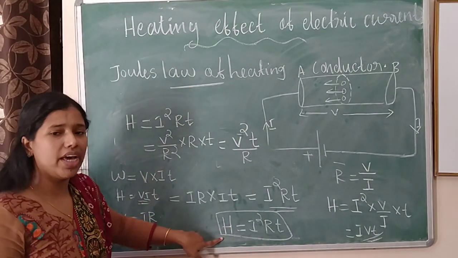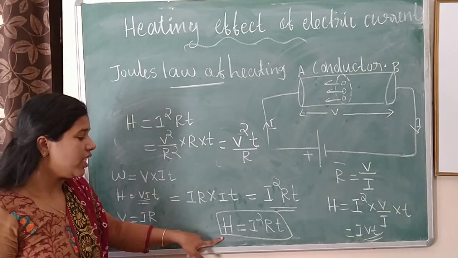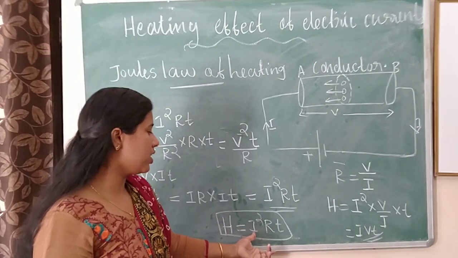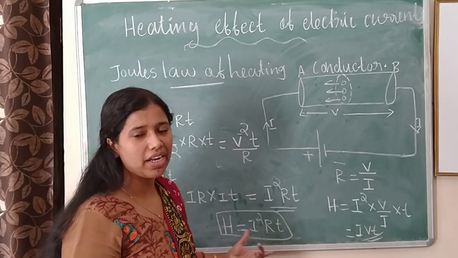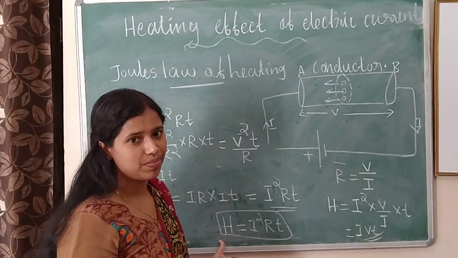For numericals, this equation is very important. They will give one current, then resistance and time, and we can calculate heat. Thank you.